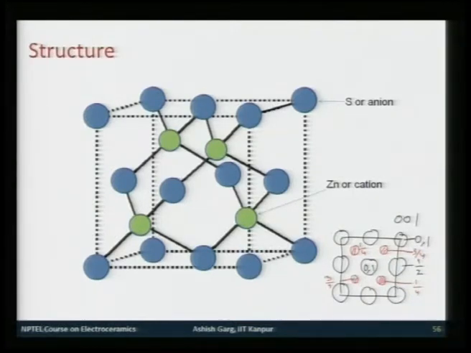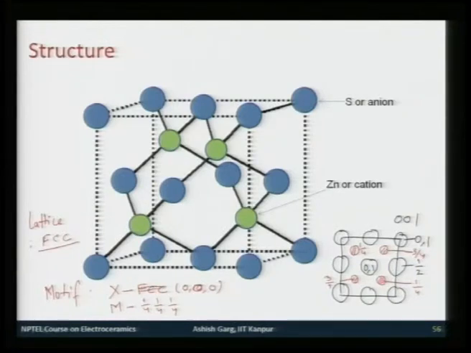So, no matter where you put the corner of the unit cell, it will always remain FCC. So, in this case also the lattice type would be FCC, because both cation and anion sublattices are FCC in nature, and the motif would be, if your anion is at the FCC site, then the cation would be at 1/4, 1/4, 1/4, with the anion at 0 0 0.